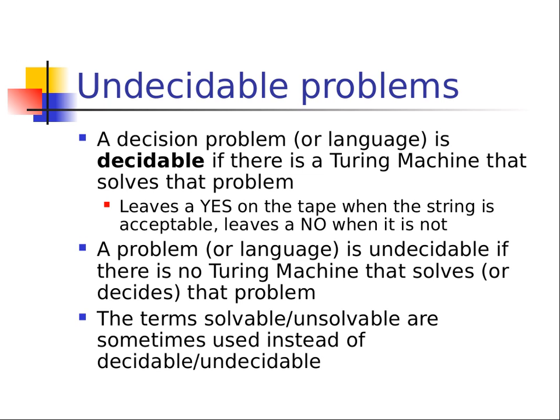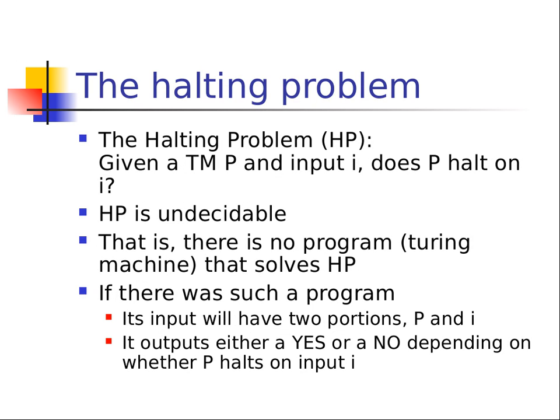A problem is undecidable if there is no Turing machine that solves or decides that problem. So it's undecidable if that program does not exist. Now notice this is actually going to be hard to prove because you actually prove that it's impossible for the program to exist. Keep in mind that solvable and unsolvable are sometimes used instead of decidable and undecidable. So you can just think of solvable and unsolvable if that helps.